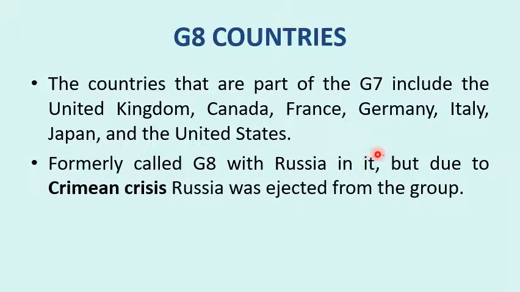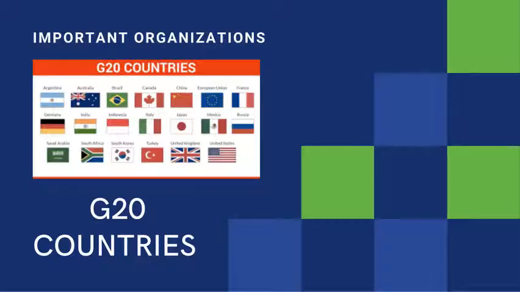And in 2014 what happened is Russia annexed a part of Ukraine, that is Crimea. Because of this annexing of Crimea in Ukraine, these countries expelled Russia from the group, and G8 became G7 again. So that's it about the G8.